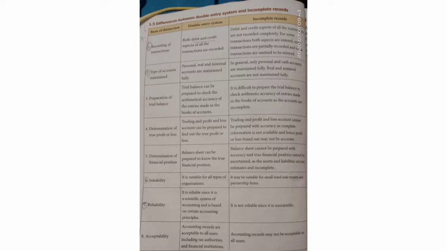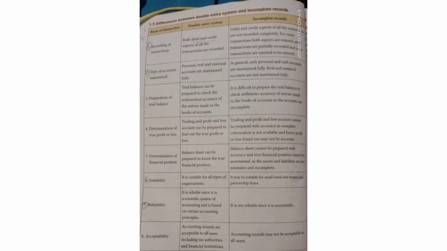The last difference is acceptability. The double entry system of bookkeeping is acceptable to all the users, including tax authorities and financial institutions. Here, incomplete records may not be acceptable to all the users.